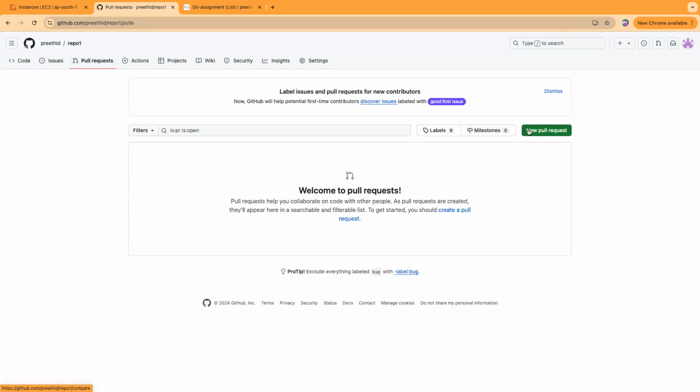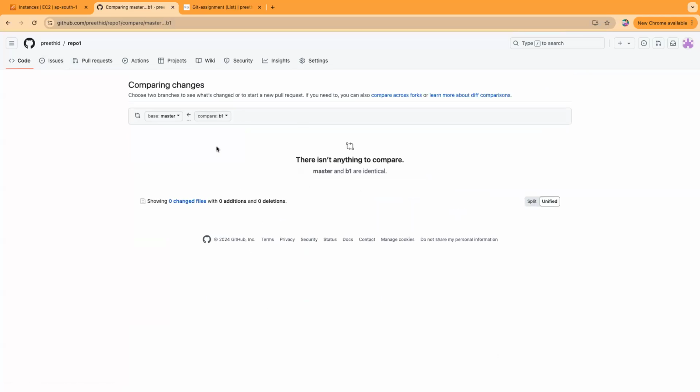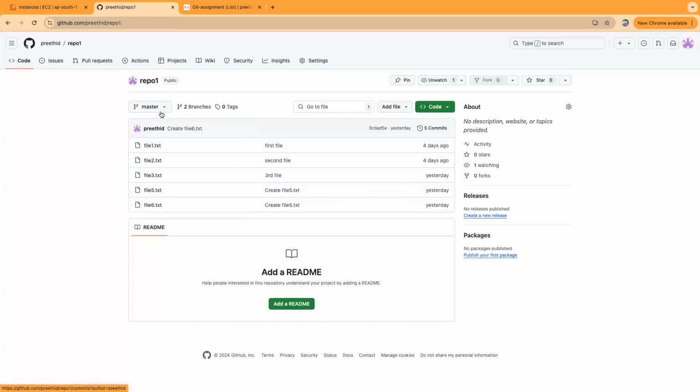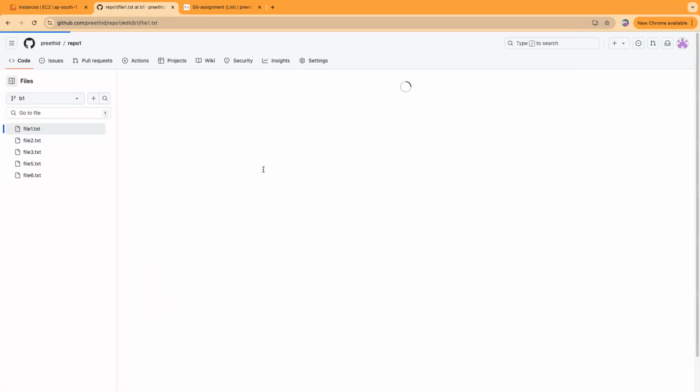So if you go to pull request, create a new pull request. You can create something from B1 to master. Of course, they are all same. Let me do one thing. Let me add something in B1. Let's say I'll just make some changes in this file.